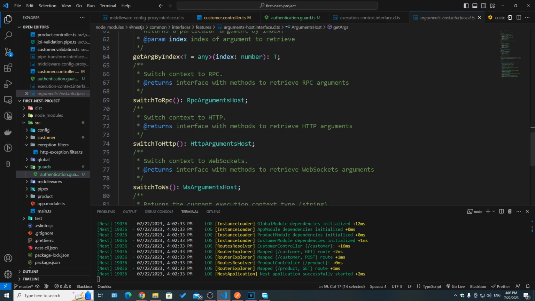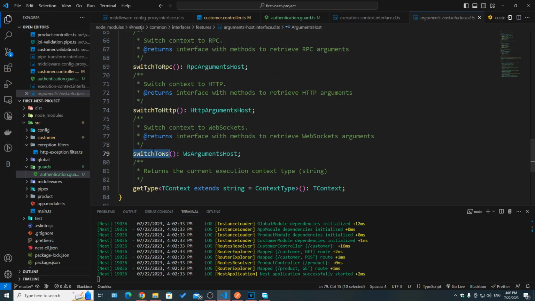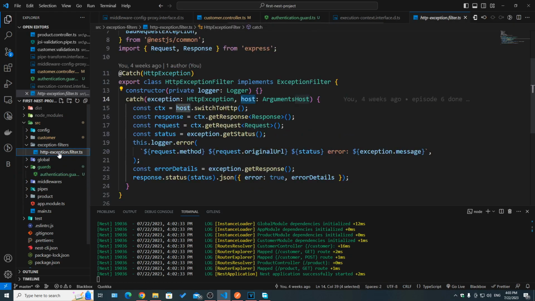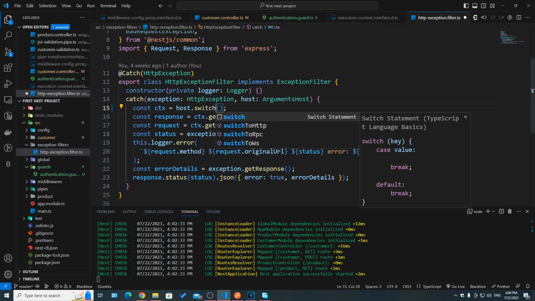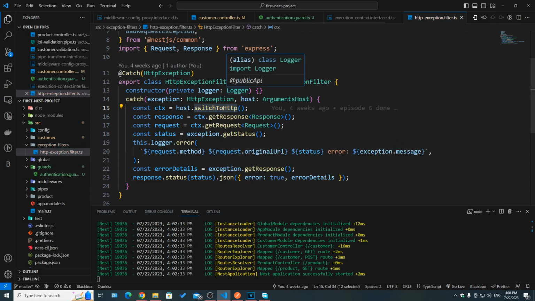We have switched to RPC, to HTTP, or to WS here, which is in the context of WebSockets. Here is the context of HTTP, which is our case. And we've seen the use of this in our HTTP exception filter before, where we had an argument called host, which is of type ArgumentsHost, which was used to actually get the context, but we need to switch to HTTP since this is dynamic, and we could have had switch to WebSockets, for example. And then from this, we used to get the request, and then we would have the arguments of that request.